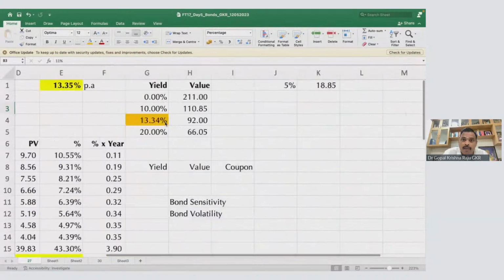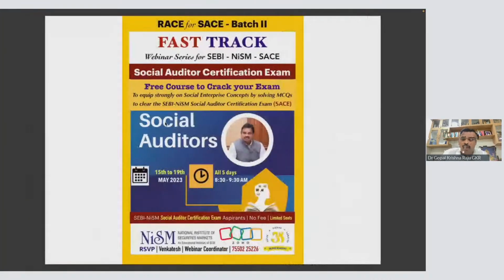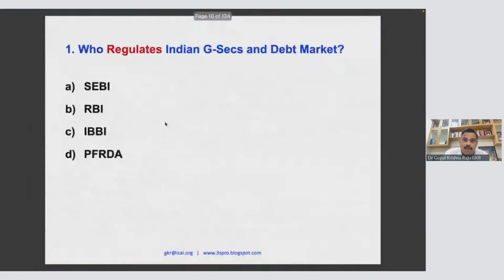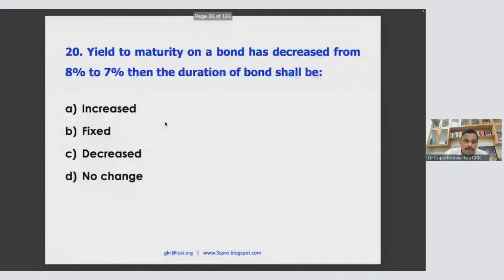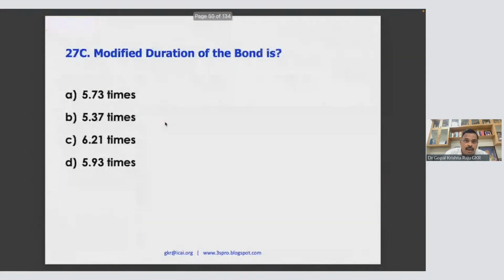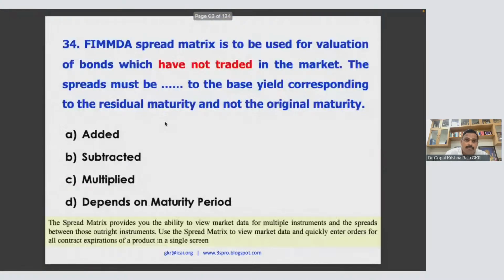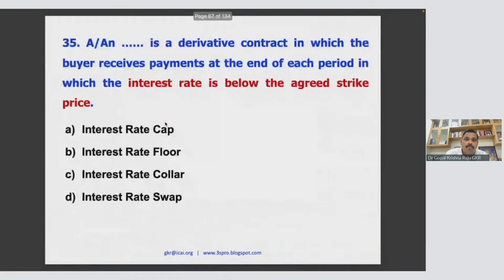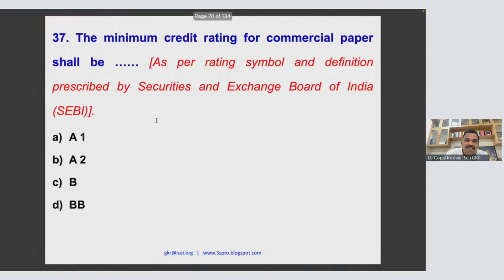Okay. So guys, one more last question I will just do here before I close for today. Please look at this question. A very, very interesting question. Like, for example, sovereign bond. Look at this. The minimum credit rating for commercial paper, as per rating symbol and definition prescribed by SEBI. Wow. What is the minimum credit rating required? This is an exam question actually. Okay. That means the rating should be above this one.